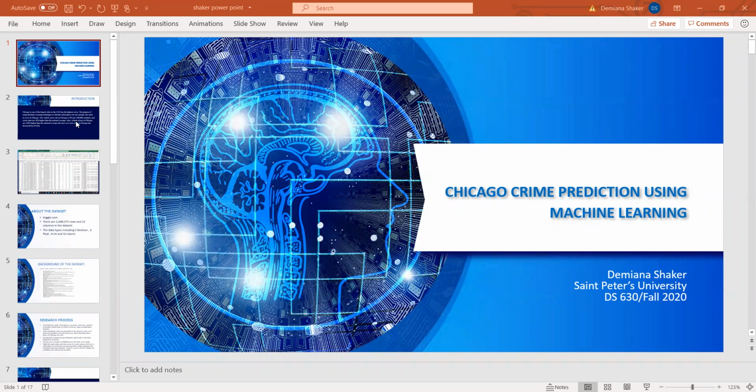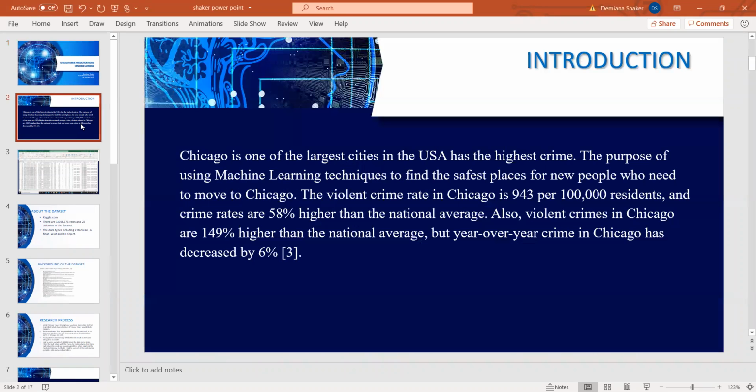My topic is about Chicago crime prediction. The reason I'm using this topic is because Chicago is one of the largest cities in the United States and has one of the highest crime rates. The purpose of using machine learning techniques is to find the safest place for new people who need to move to Chicago.